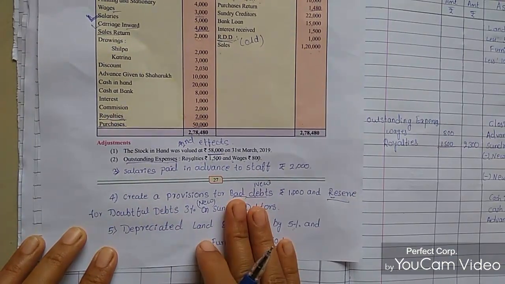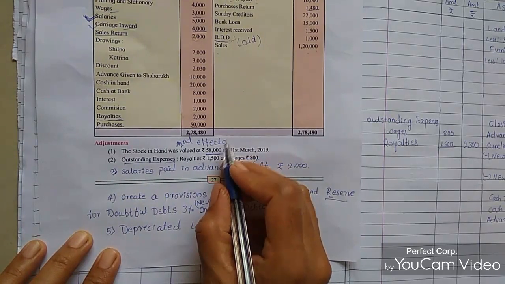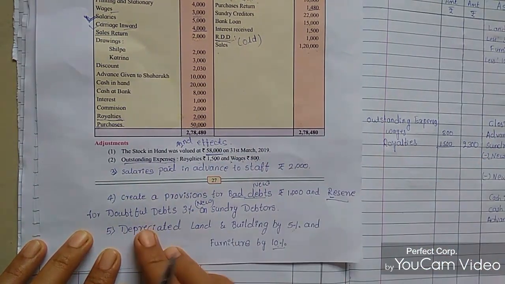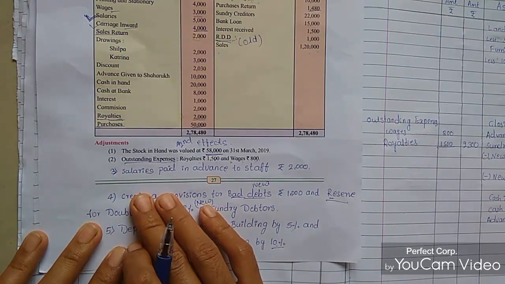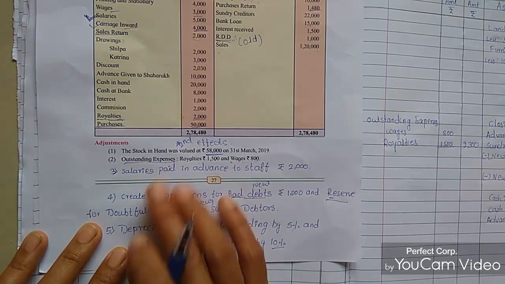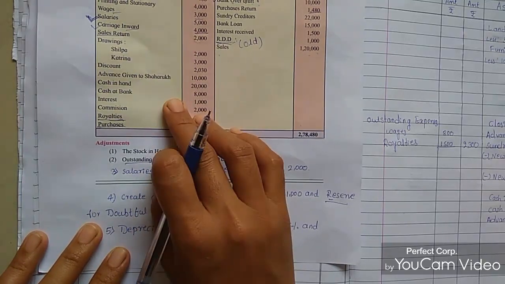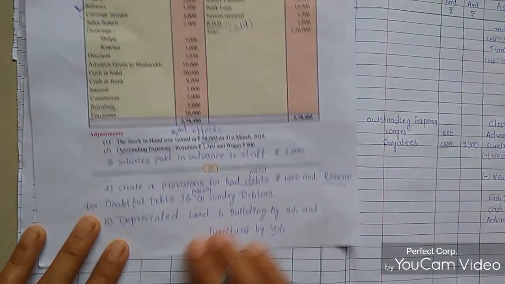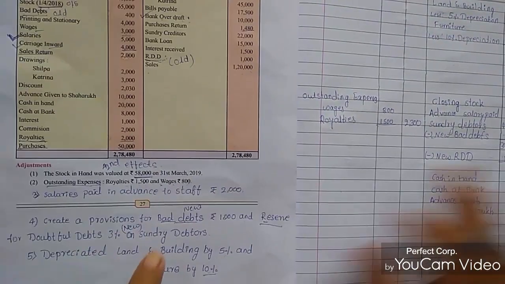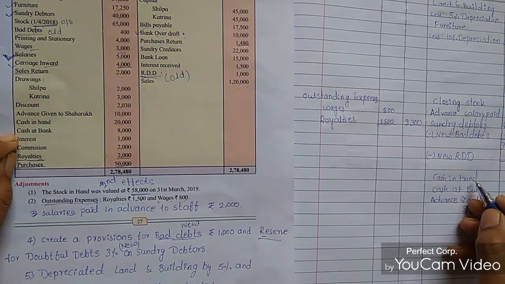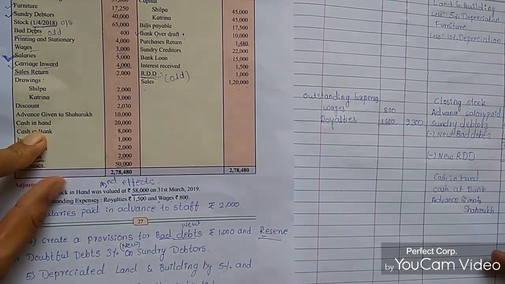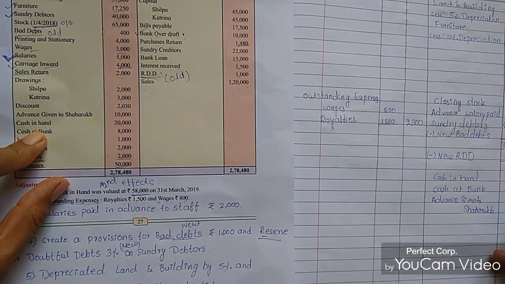So we sorted through all the adjustments, which entries come in the P&L account and balance sheet, and we entered them through adjustments. Now we'll post all the entries that come directly in the P&L account and balance sheet. In the balance sheet, cash in hand is 20,000, put directly as an amount in the outer column.